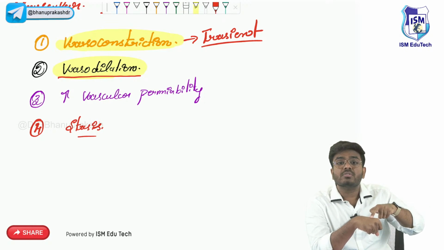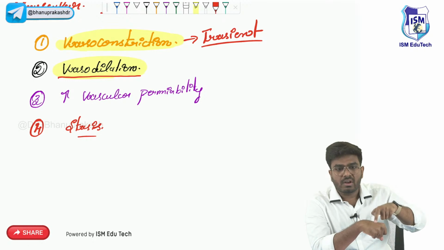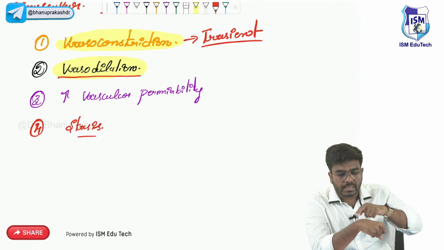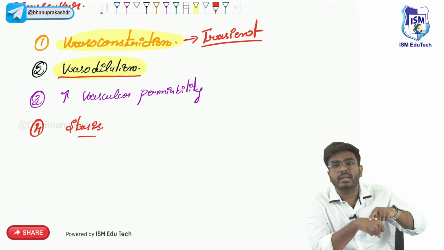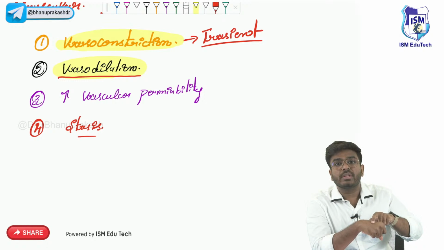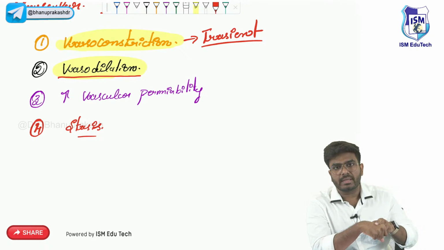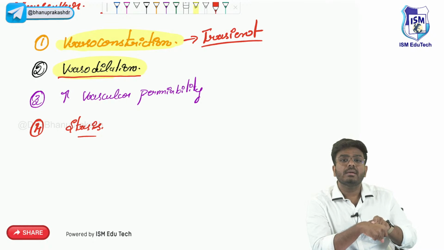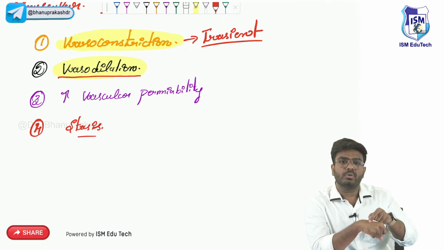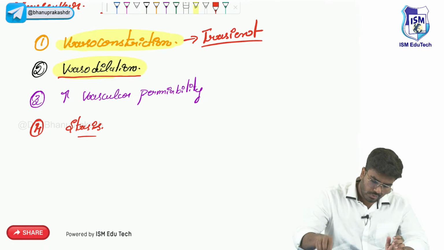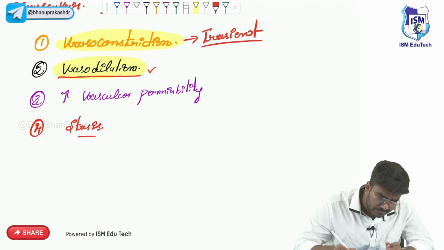There will be localized vasodilation happening in this area. Whenever there is vasodilation in that area, more blood is going to that particular area. Whenever more blood is going there, more WBCs will go there, more complement proteins, more macrophages, more neutrophils, and more antibodies will go to that particular area, so that the bacteria will be neutralized. So that is the process of vasodilation.